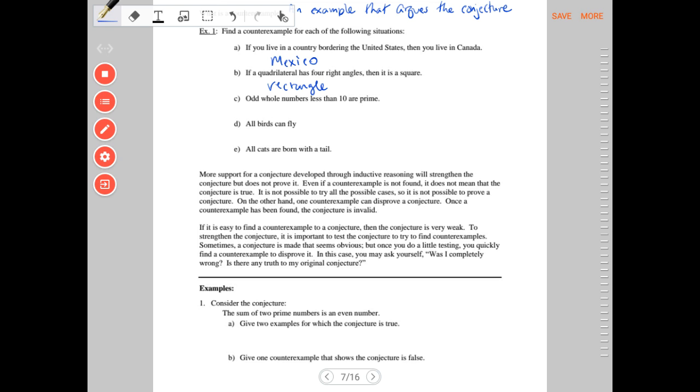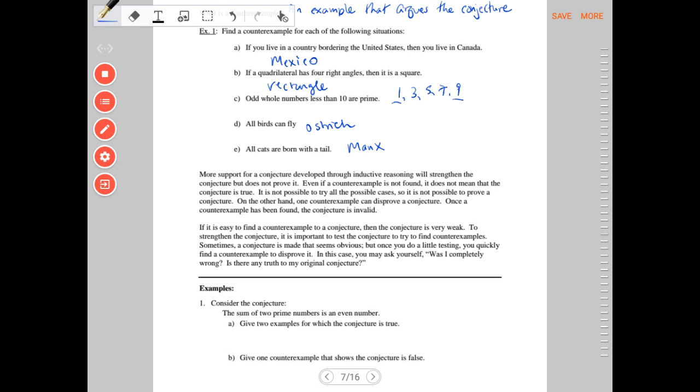C. Odd whole numbers less than 10 are prime. Well, our odd whole numbers are 1, 3, 5, 7, and 9, of which 1 and 9 are not considered to be prime. 1 does not have a category because it's not prime or composite, and 9 is composite. D. All birds can fly. Well, except an ostrich. And E. All cats are born with a tail. Well, there's a cat named Manx that has no tail. So, that conjecture is also disproved by the counterexample.